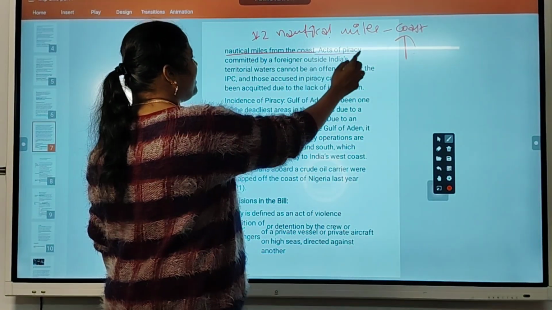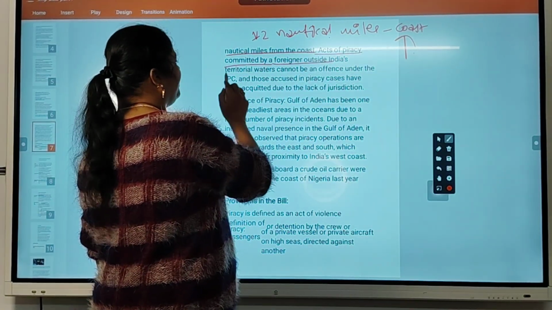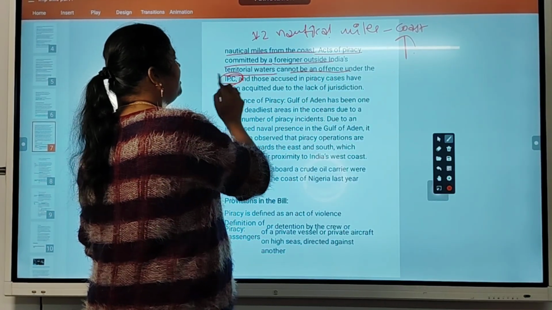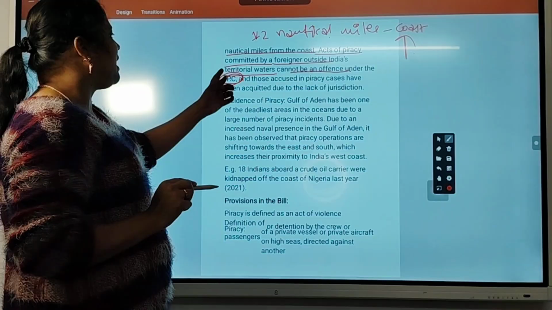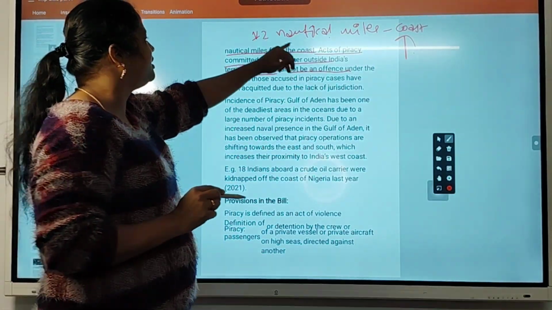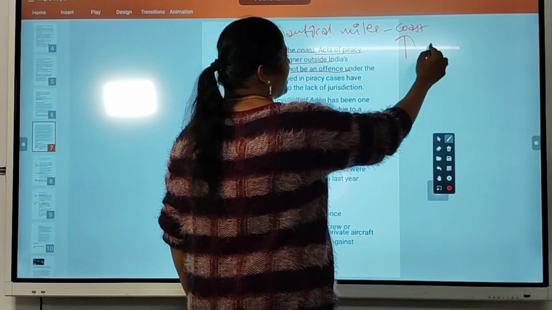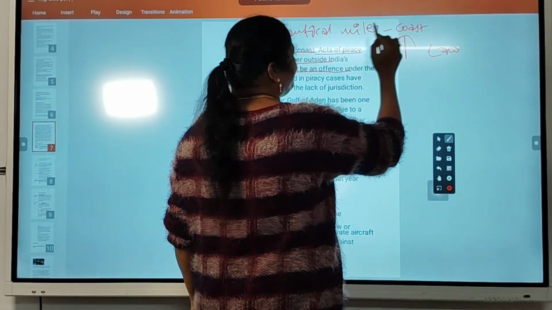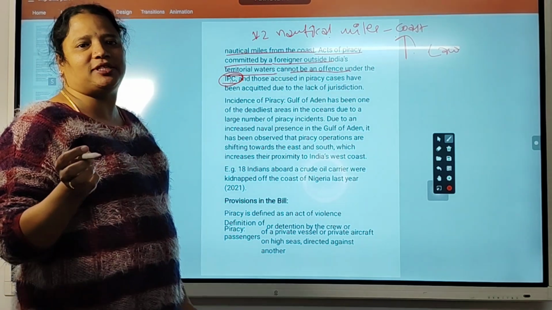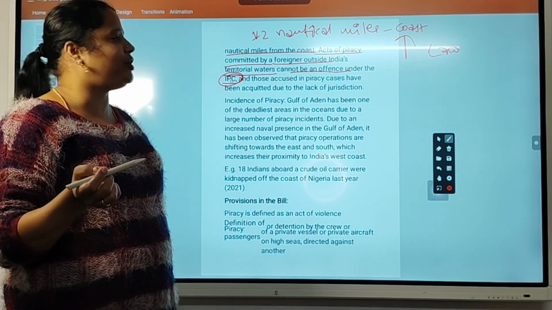Acts of piracy committed by a foreigner outside India's territorial waters, meaning beyond these 12 nautical miles, are not an offence under IPC. Up to 12 nautical miles only, this law is applicable, and under IPC they will be prosecuted.